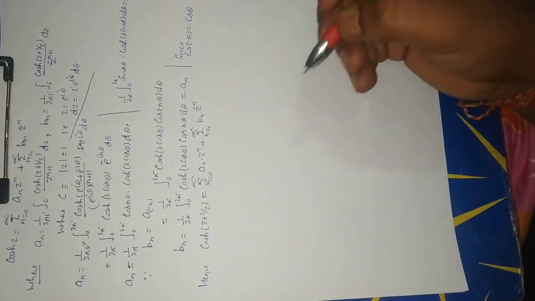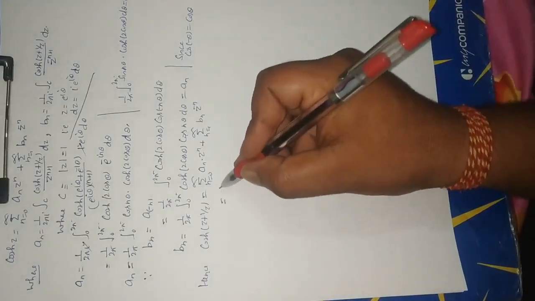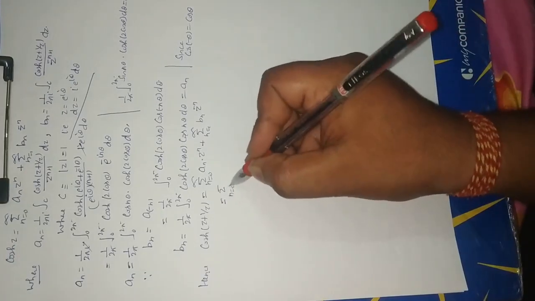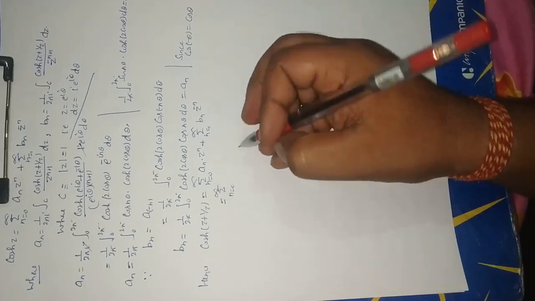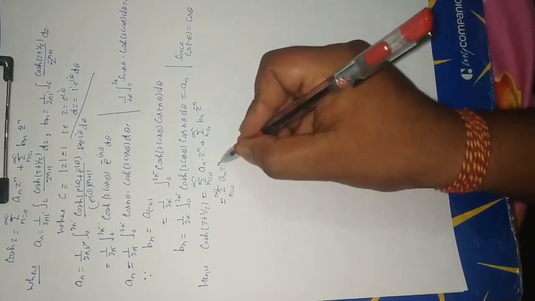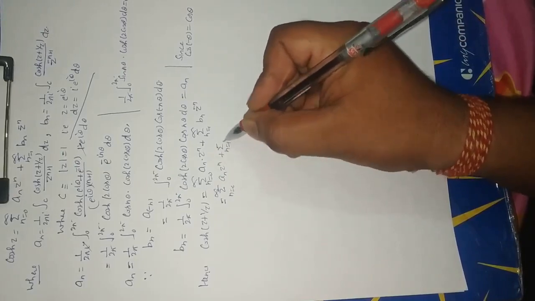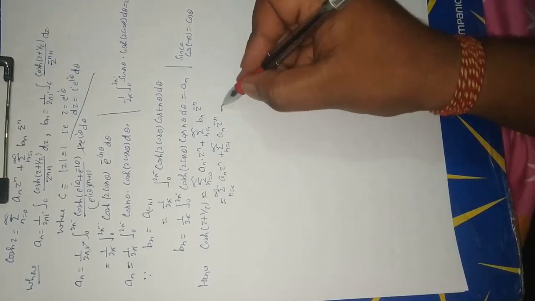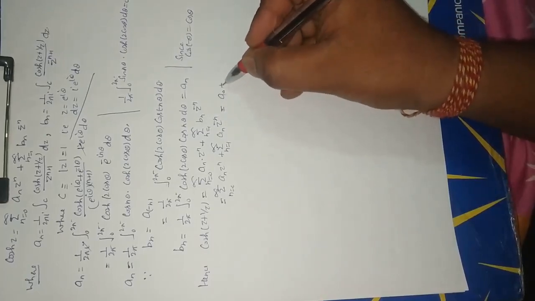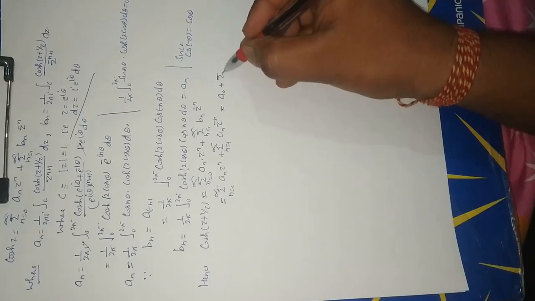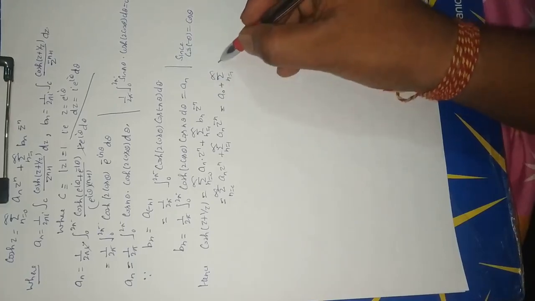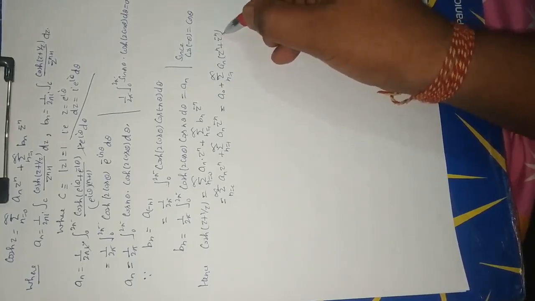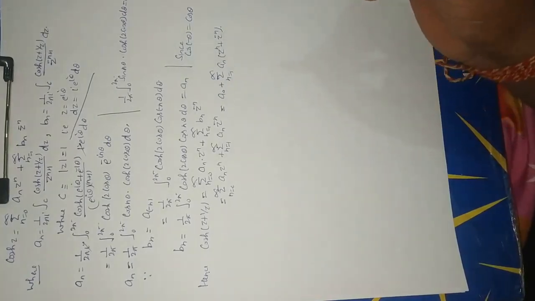This is equivalent to summation n is equal to 0 to infinity an z to the power n plus summation n is equal to 1 to infinity an z to the power minus n. Now it is equivalent to a0 plus summation n is equal to 1 to infinity an common, z to the power n plus z to the power minus n. Okay.